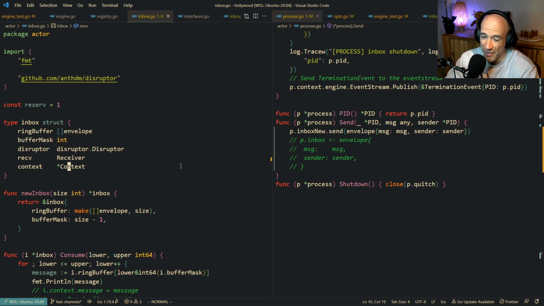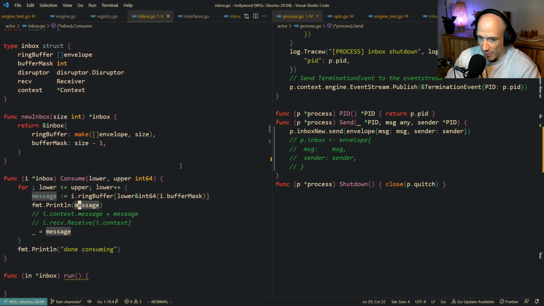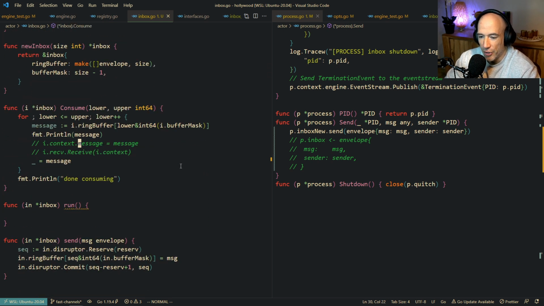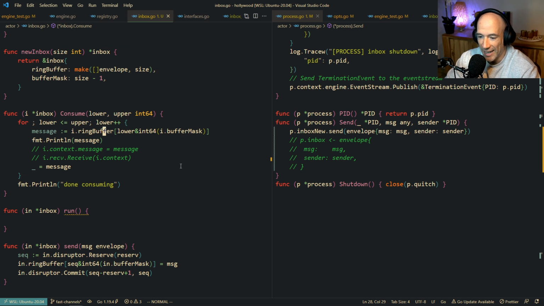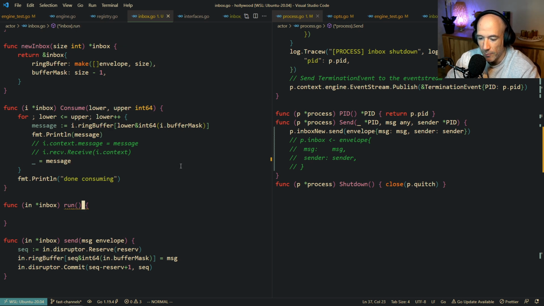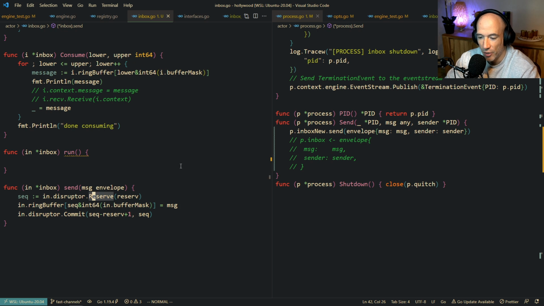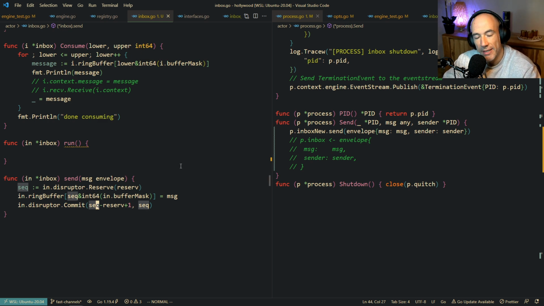We have a receiver and a context, which I'm not quite sure what I need to do with. It was just for testing things out. And then we have a consume loop here, which will access our ring buffer and all that stuff. And here we can send. We're going to reserve, which is basically reserving the sequence. We're going to read from the ring buffer, and then we're going to commit, right? That's what we're going to do. All right.